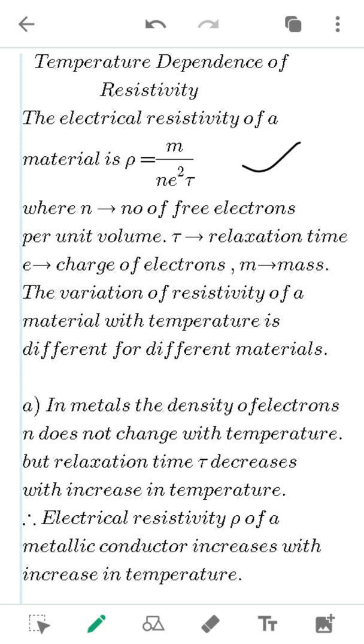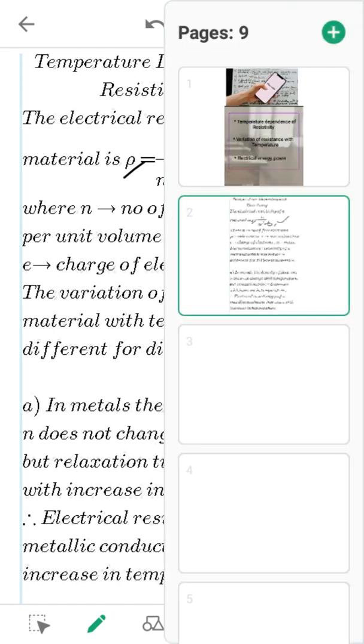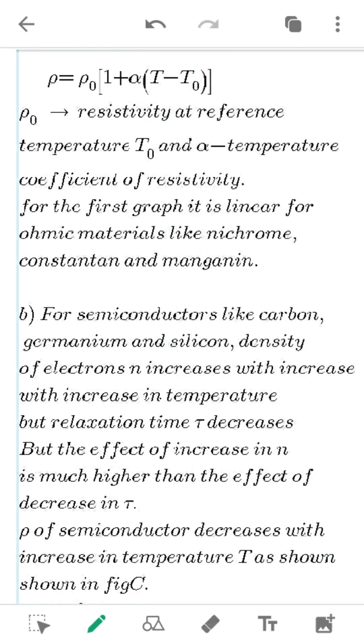So the relaxation time decreases. So here you can see it is in the denominator. Relaxation time is in the denominator. So as relaxation time decreases, the resistivity increases with the increase in the temperature, right? So therefore, let us take a reference formula here, rho equal to rho naught into 1 plus alpha into T minus T naught. So this is the resistivity of a material at two different temperatures.